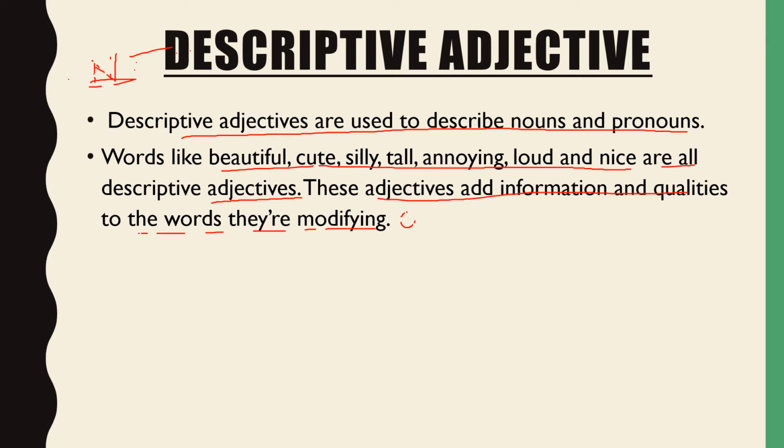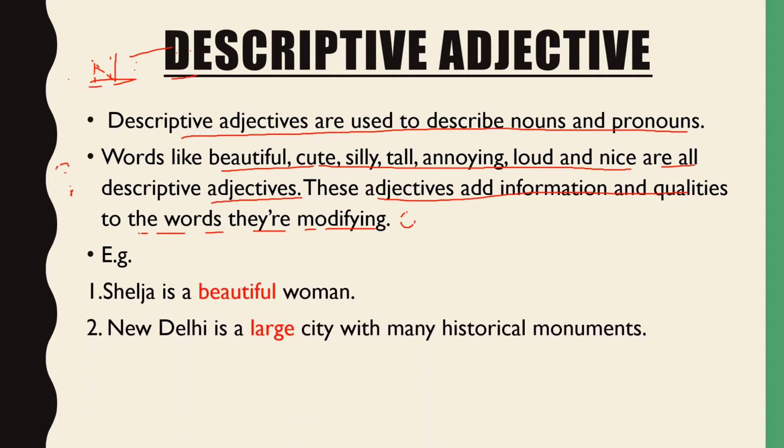And one more important thing, these adjectives answer the question like what kind. When we answer the question what kind, we can easily identify that these adjectives are descriptive adjectives. For example, Shelja is a beautiful woman. What kind of woman is she? A beautiful woman. She is a beautiful woman.